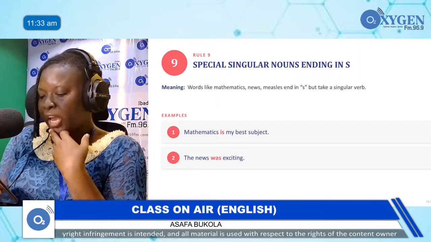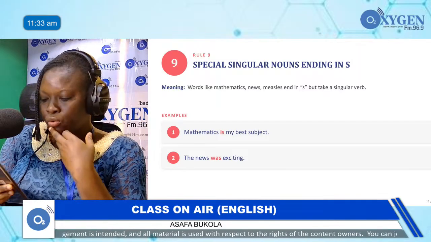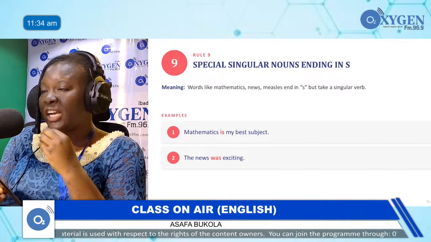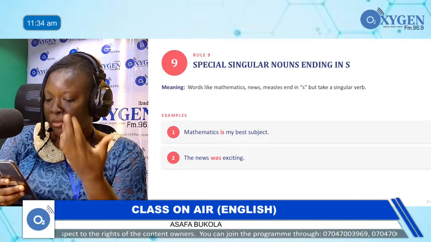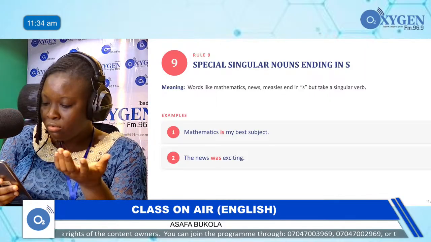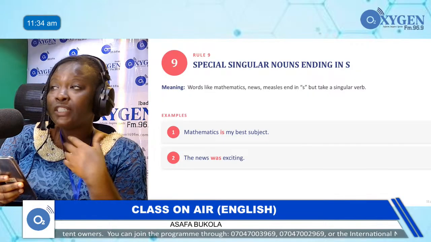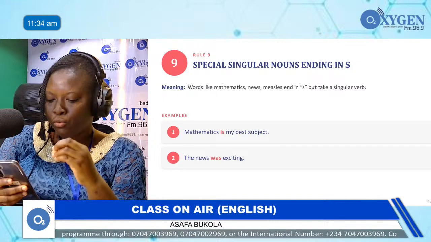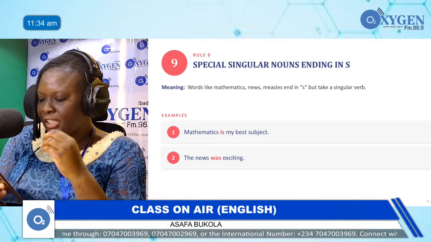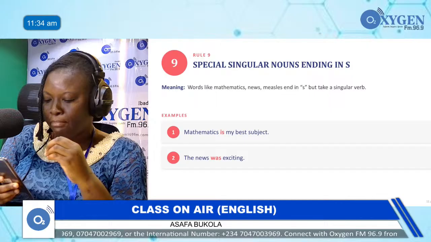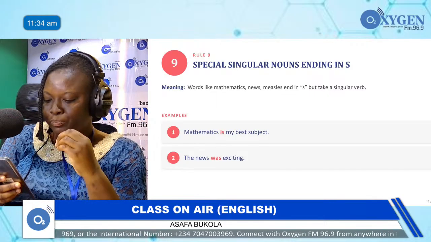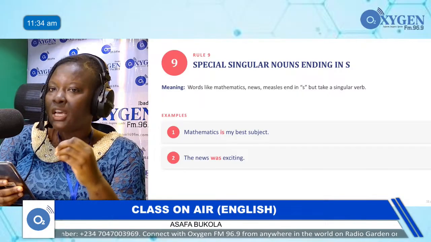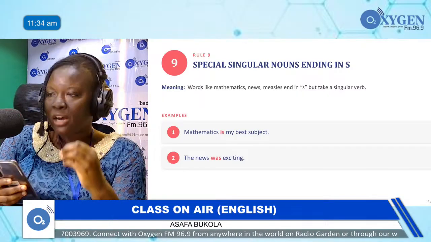Now we have special singular nouns ending with s. You have to be very careful. There are special nouns ending with s, such words like mathematics, news, measles, physics, which end in s. They take a singular verb. For example, mathematics is my best subject. You can't say mathematics are because of the s. There are special nouns that end in s.